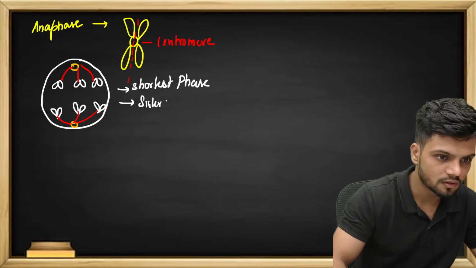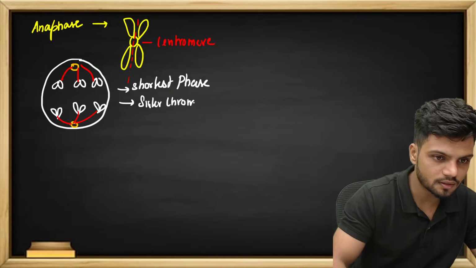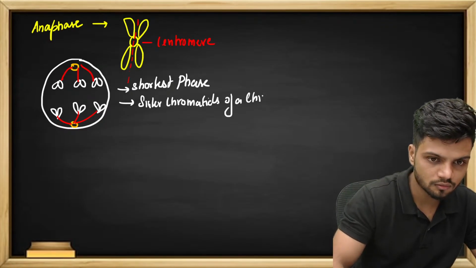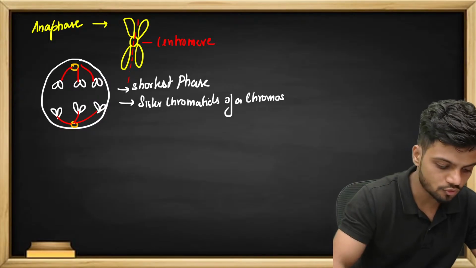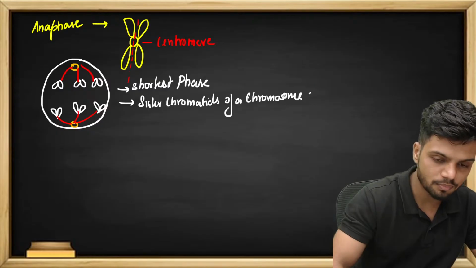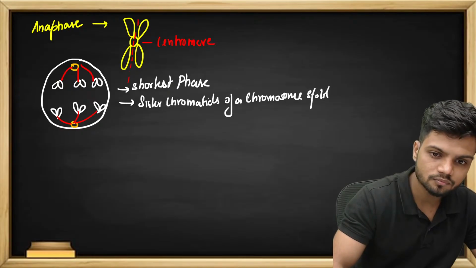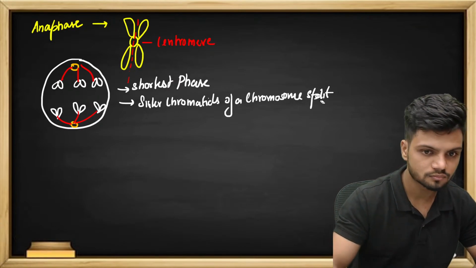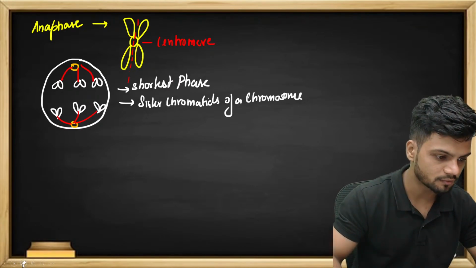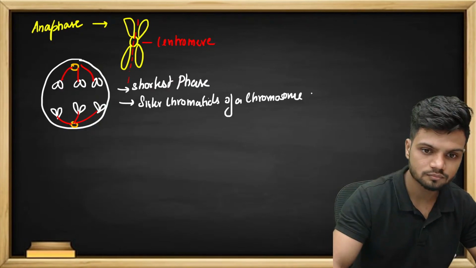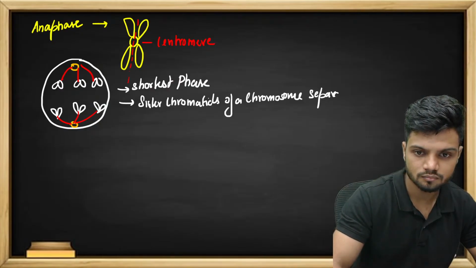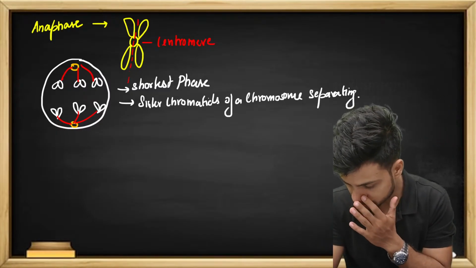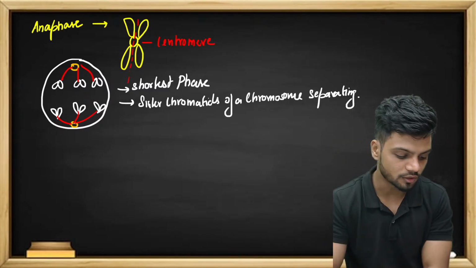Here the sister chromatids of a chromosome split, they separate. They're separating out here.